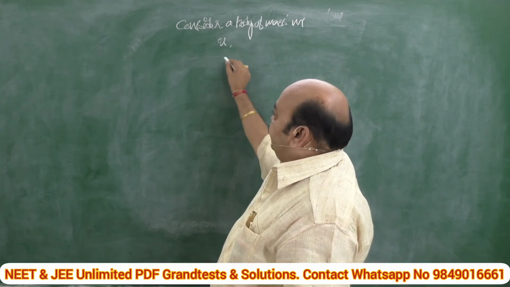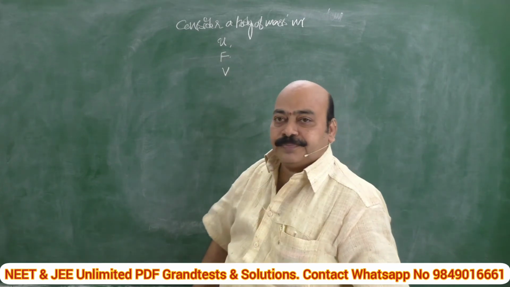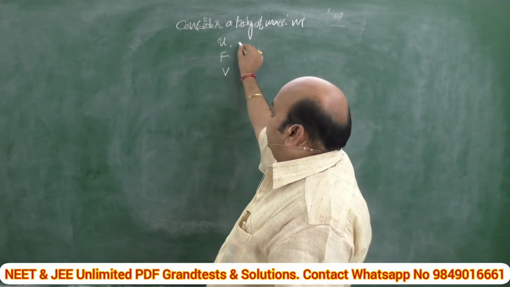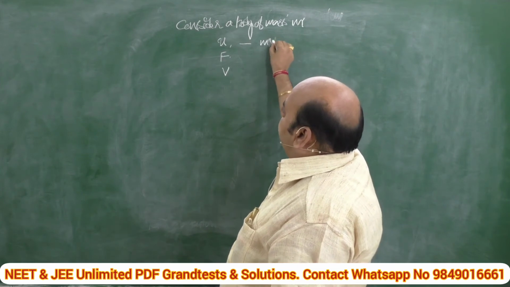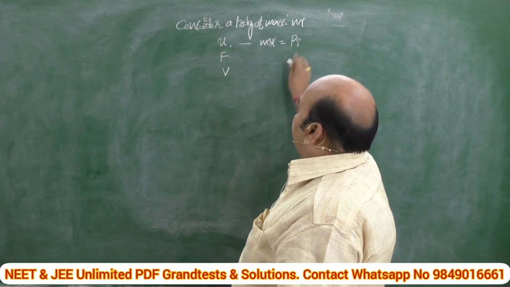By the application of force F, its velocity changes to v. Then automatically what happened? The initial velocity is u, so the initial momentum is P initial equal to mu.